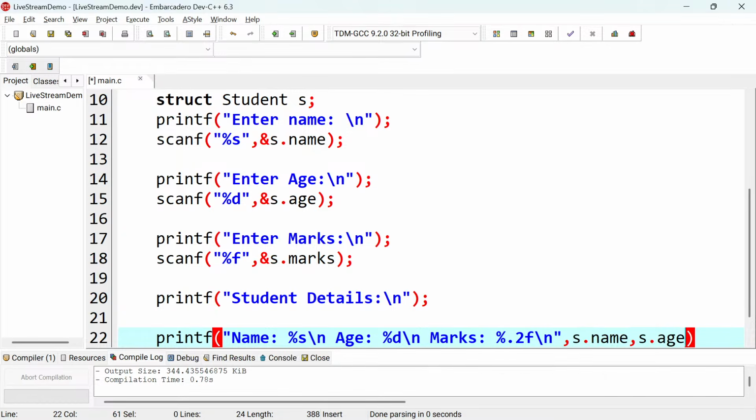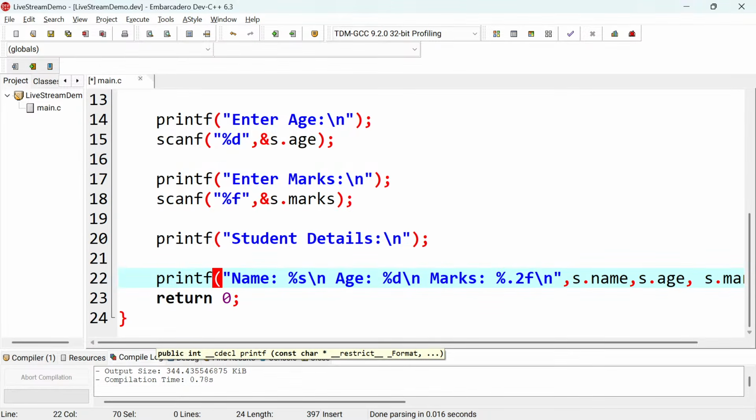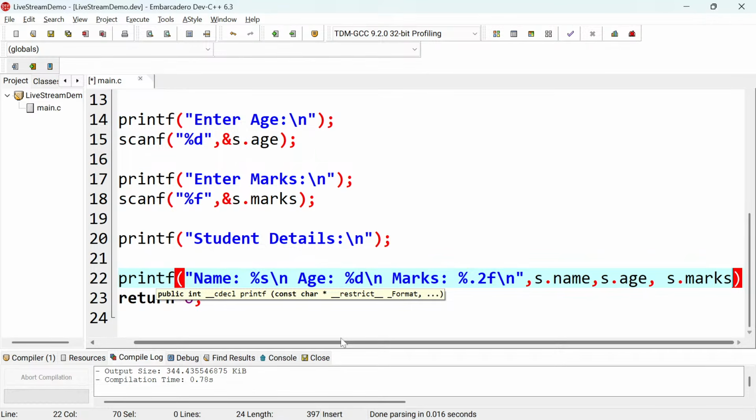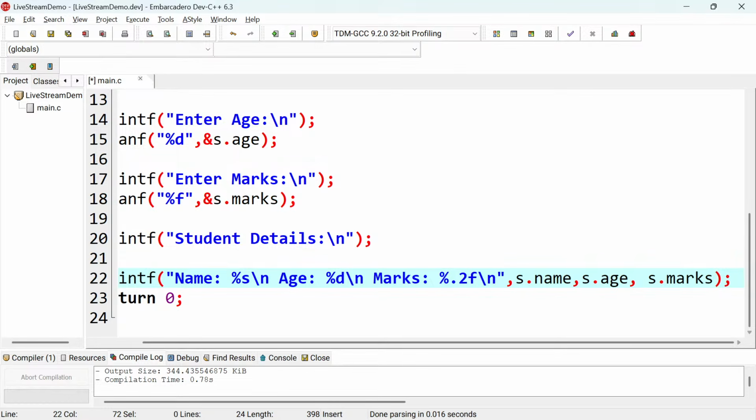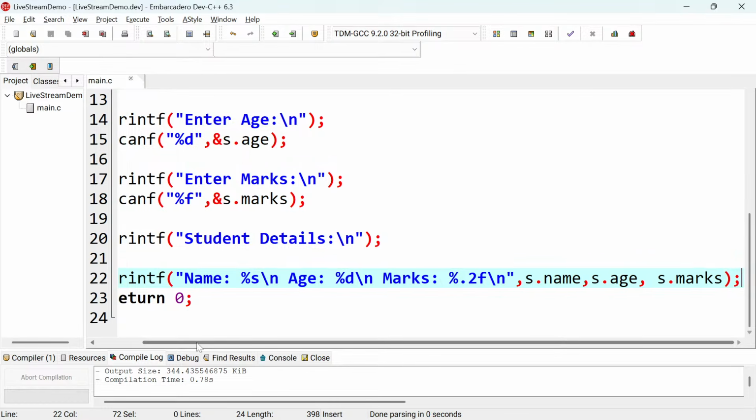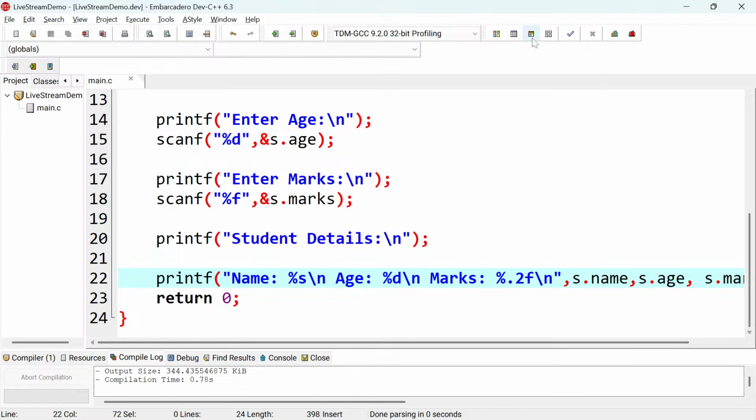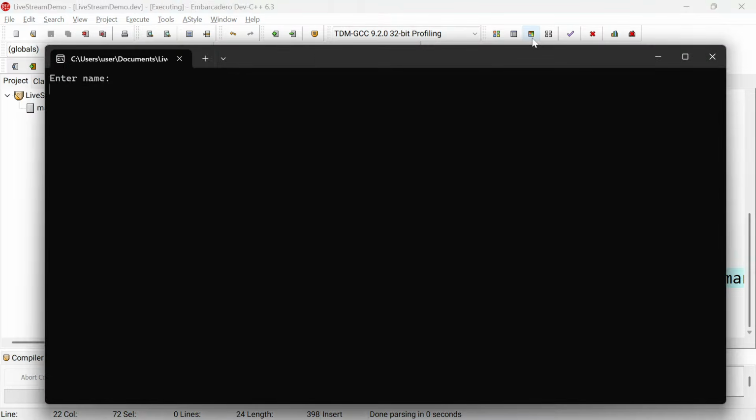So the next thing is to put, after the age, the marks, s dot marks, something like that, then I think you are good to go. Let me see if I've got a termination at the end of this line. No, I do not have. So let me try to run this and see if I put all the details and see what I'm going to get.